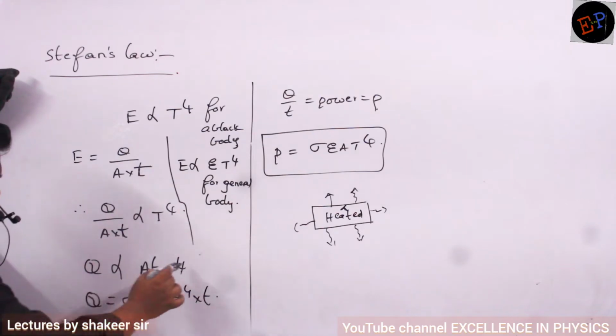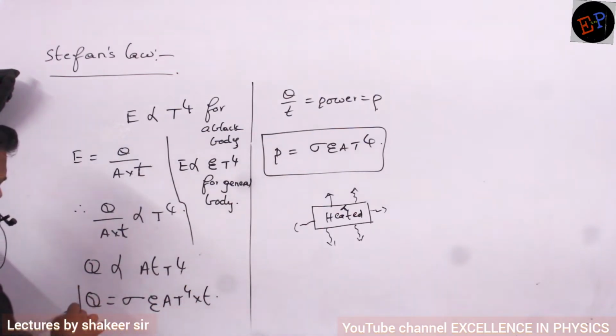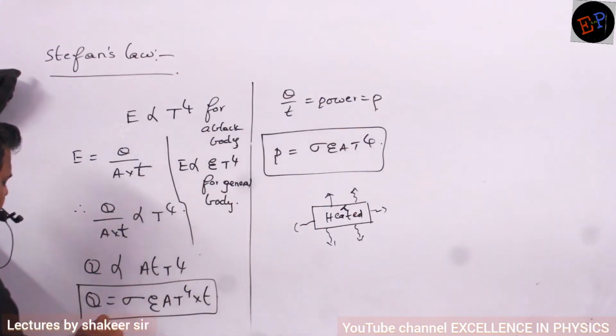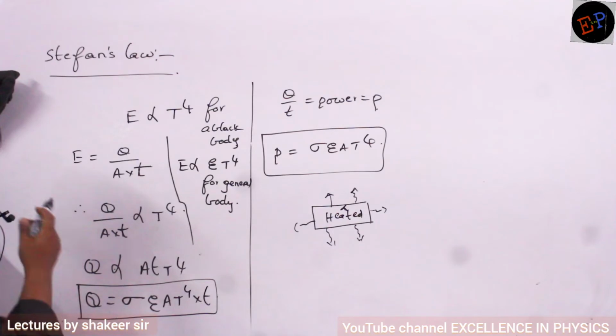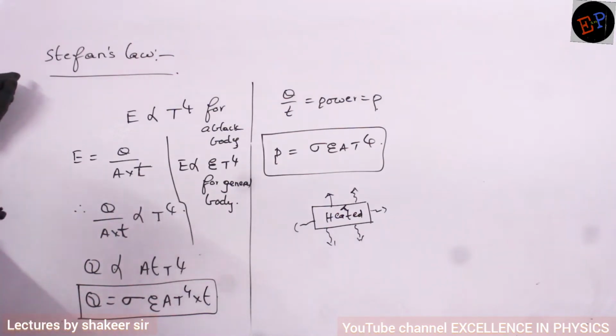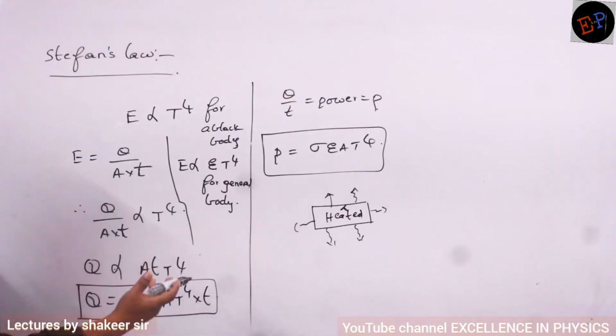So if I want to write a general equation, I can write it by removing the proportionality symbol. The constant of proportionality is sigma, and this sigma is called Stefan's constant. If it is a general body other than a black body, then I have to include emissivity also.